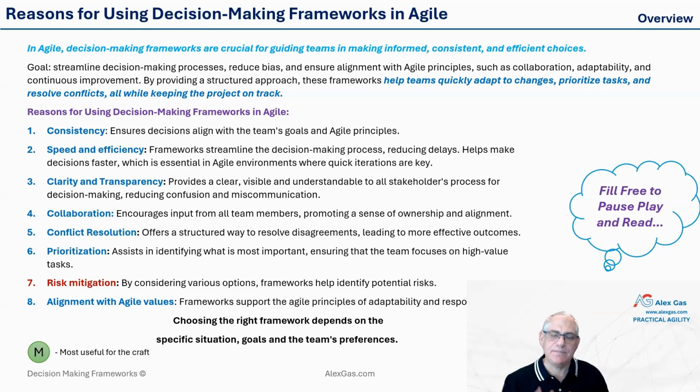We recognize 8 major problem areas, which are consistency, speed and efficiency, clarity and transparency, collaboration, conflict resolution, prioritization, risk mitigation, and alignment with agile values. The following frameworks explicitly resonate with consistency, clarity and transparency, and collaboration, and also ensure your conflict resolution and risk mitigation. Remember, choosing the right framework depends on a specific situation, goals, and team preference, but sometimes you need to combine multiple frameworks to get the right decision for your team.